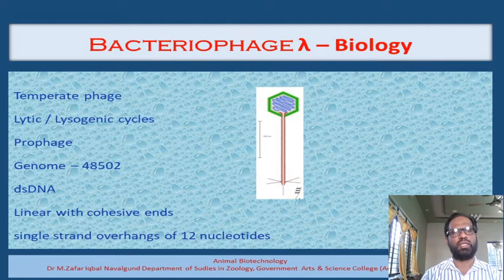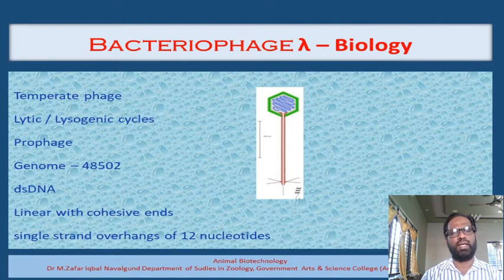And if the genome of the bacteriophage is studied, we know that it has a total of 48.5 kilobase pairs, that is, 48,502 nucleotides are present, and it is a double stranded DNA molecule. When it is present within the body of the bacteriophage virus, it remains a linear structure, and whenever it gets injected into the bacteria, it will attain a circular shape.